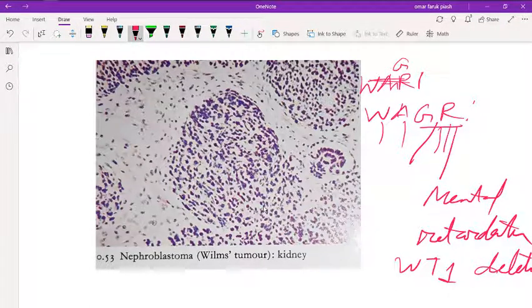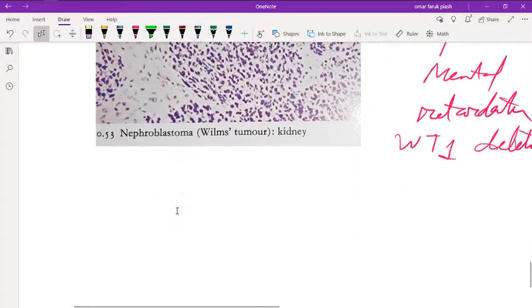Can you remember the WAGR syndrome? Yes. In WAGR syndrome, there is Wilms tumor, aniridia, genitourinary abnormalities, and mental retardation, and it may be due to WT1 deletion.